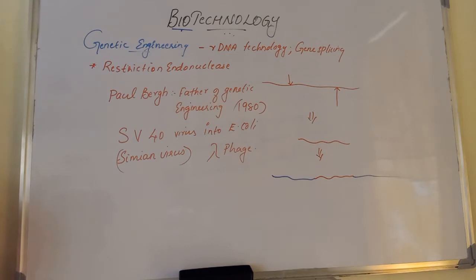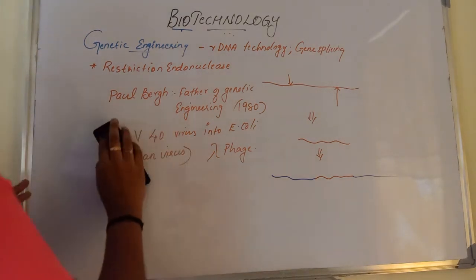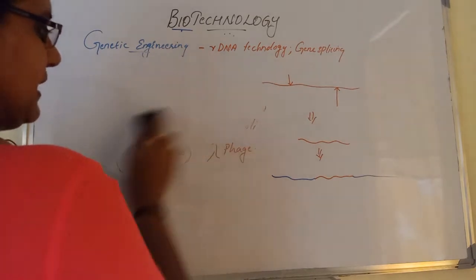The concept of genetic engineering was the outcome of two very significant discoveries made in bacterial research. The first one is the presence of extra chromosomal DNA in bacteria.